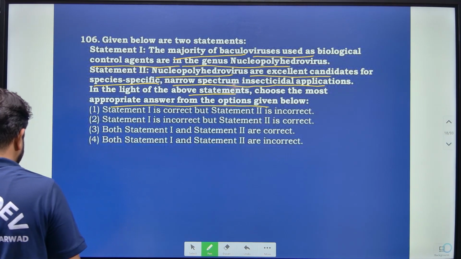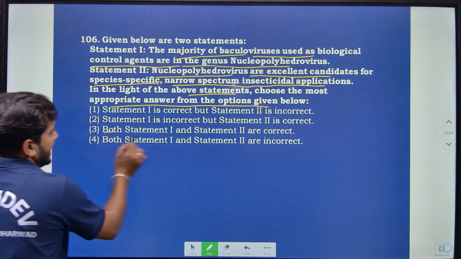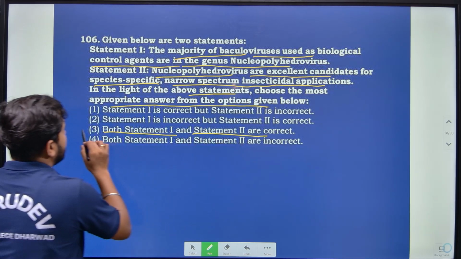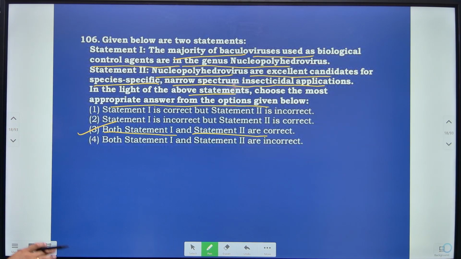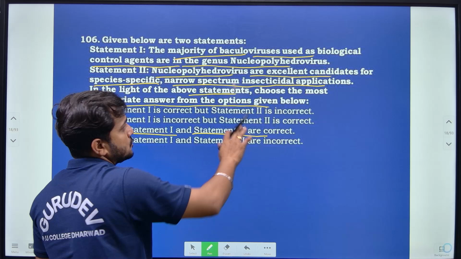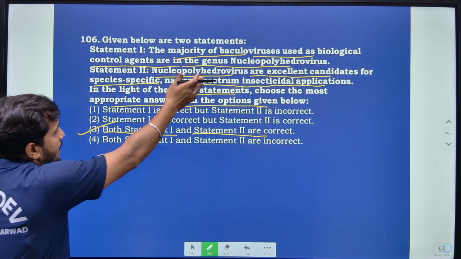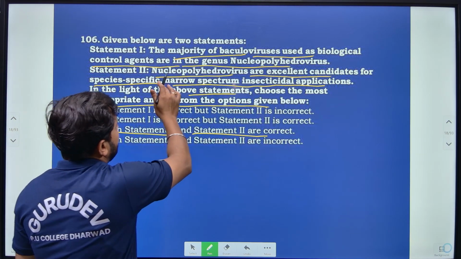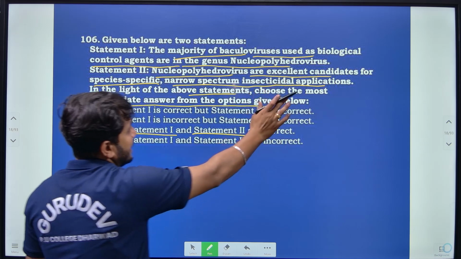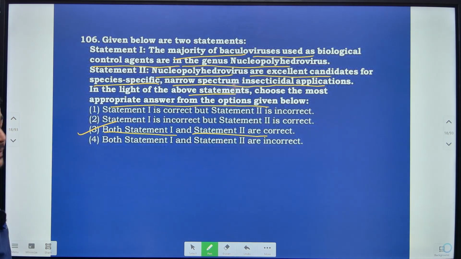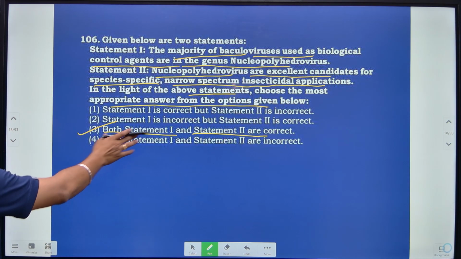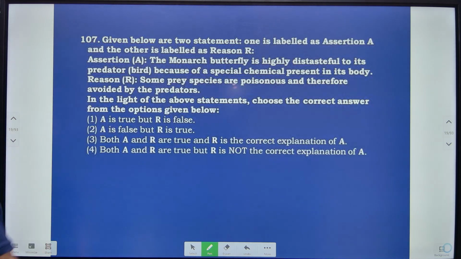So based on that, if I consider here, both statement 1 and statement 2 are correct, right? Because baculoviruses kill so many insects that we are going to use, and polyhedral viruses are excellent candidates for being species specific. So based on that, both statement 1 and statement 2 are correct, right?